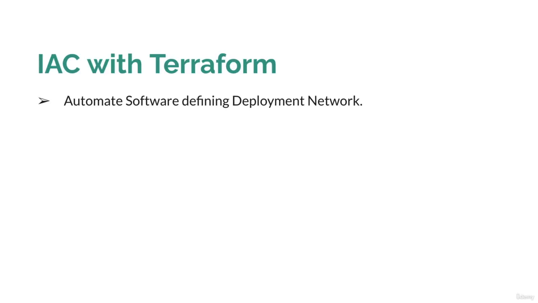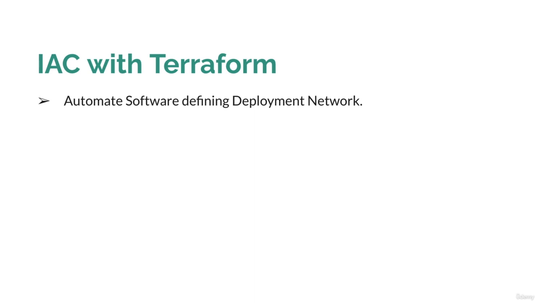Terraform is an infrastructure automation tool which helps you automate the software-defined deployment network. Suppose you get a requirement to create a new production environment to support more clients, and as a part of it you need to create n number of deployments, and these have m number of resources.